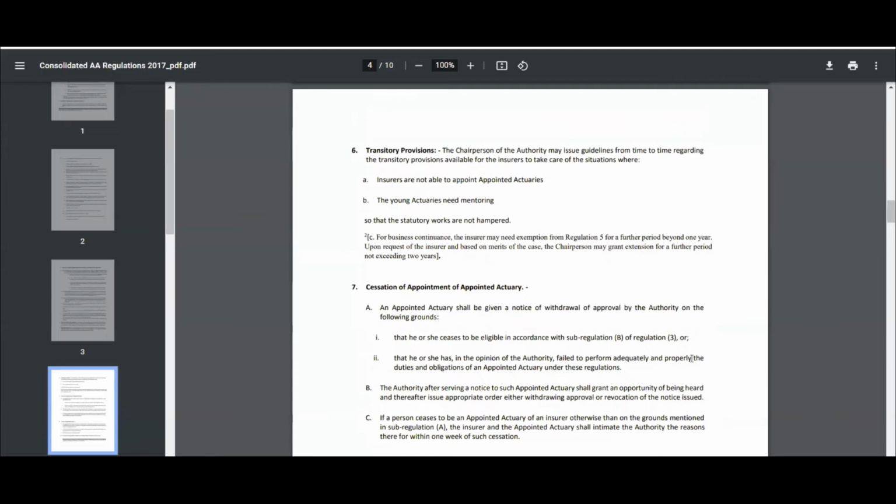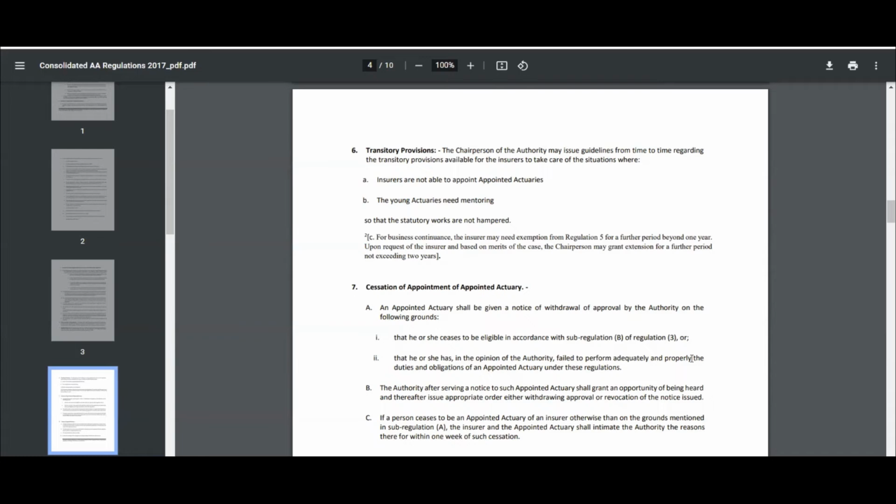Provided in such circumstances, the authority will once again give the appointed actuary a chance of being heard, and after that, the authority shall decide whether to continue with the proposal of terminating the appointed actuary, or to revoke that proposal.